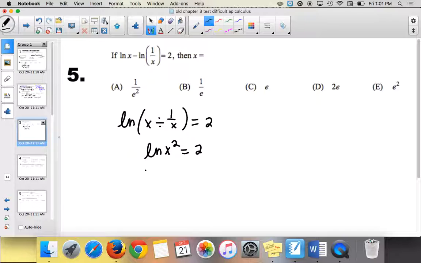All right, so we can bring the 2 to the front. We get 2 natural log of x equals 2. So natural log of x equals 1. This was a non-calculator test, so what is that? Natural log of what gives you 1? e. e is your answer. That's it.